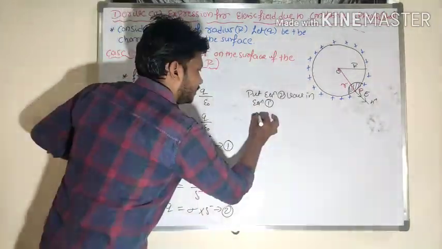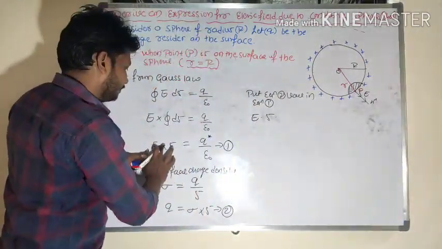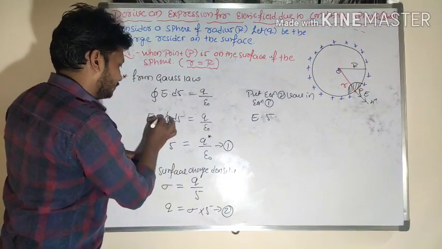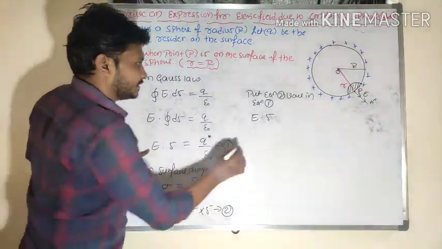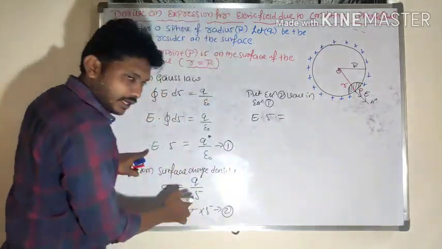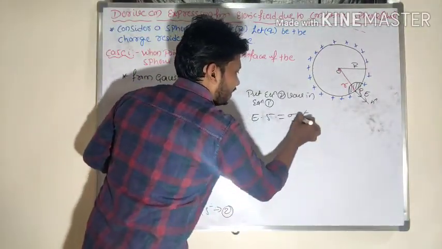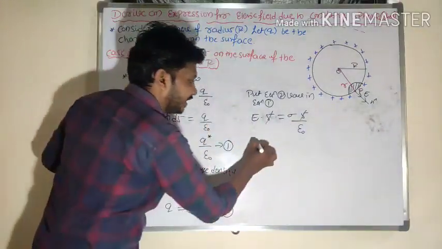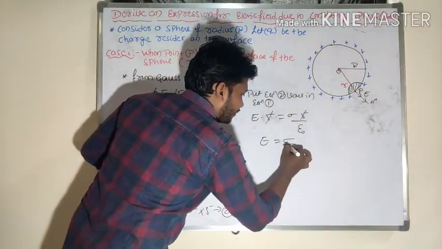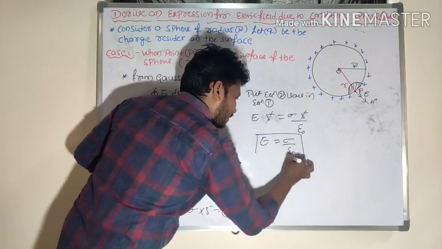So E into S is equal to what? Don't get confused here. E into S is equal to, wherever q is there, sigma into S divided by epsilon naught. The S value will get cancelled out, so E is equal to sigma by epsilon naught.